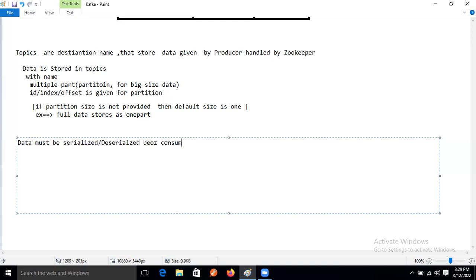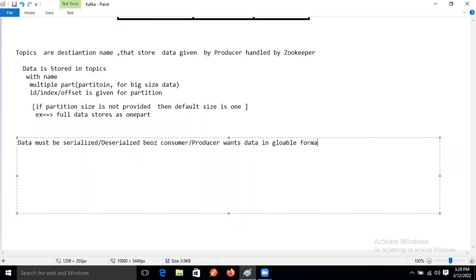The consumer and the producer want data in a global format.